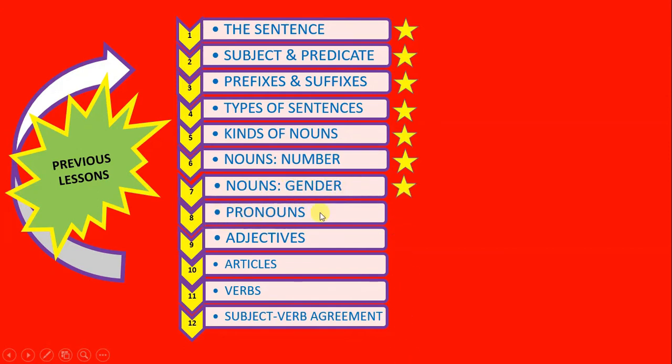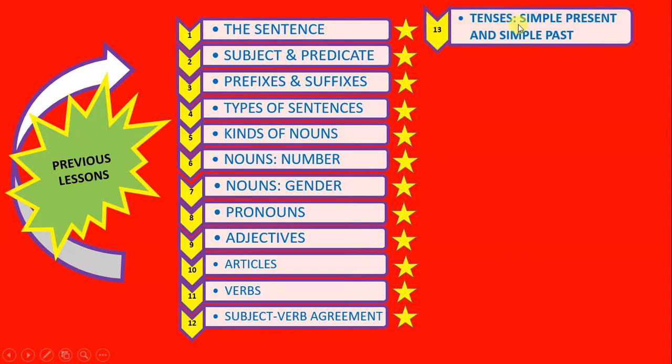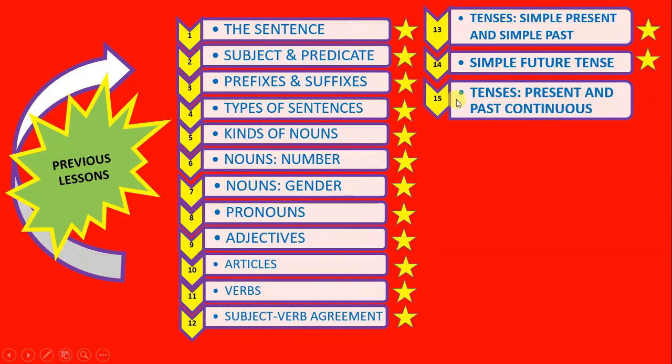In the eighth chapter, you learned about pronouns. In the ninth chapter, you learned about adjectives. In the 10th, about articles. In the 11th, about verbs. In the 12th chapter, you learned about subject-verb agreement. In the 13th chapter, you learned about tenses, simple present and simple past. In the 14th chapter, you learned about simple future tense. In the 15th chapter, you learned about tenses, present and past continuous.